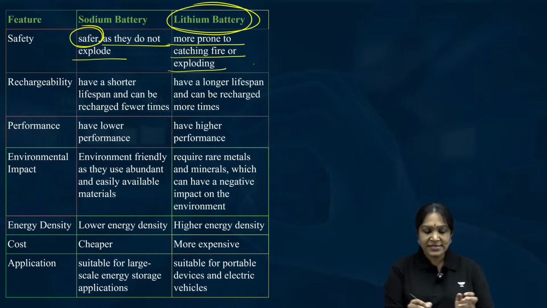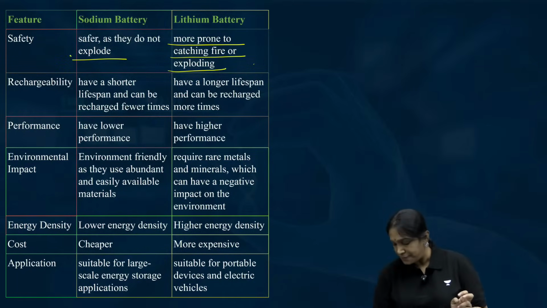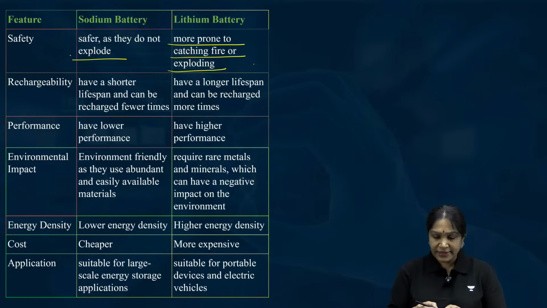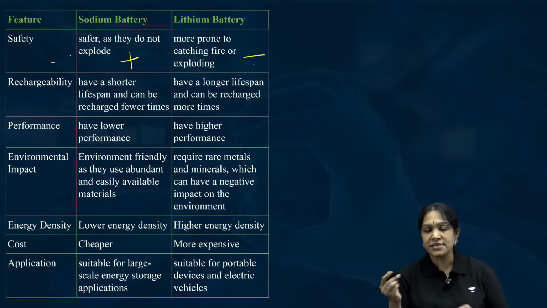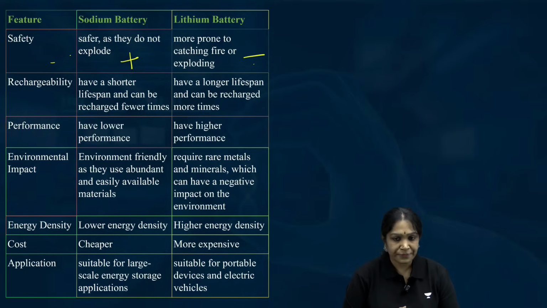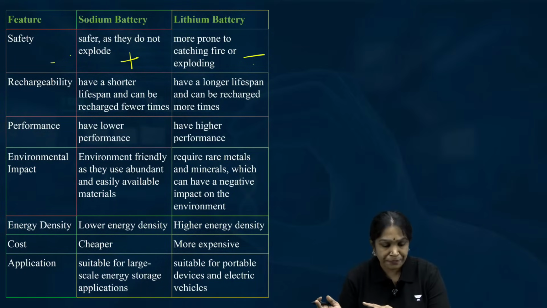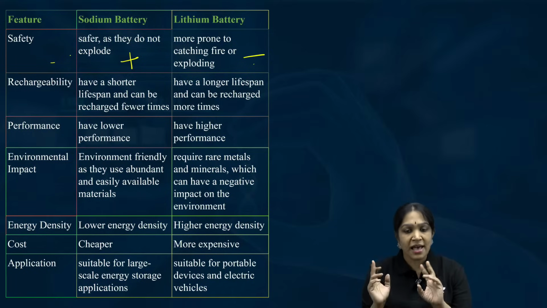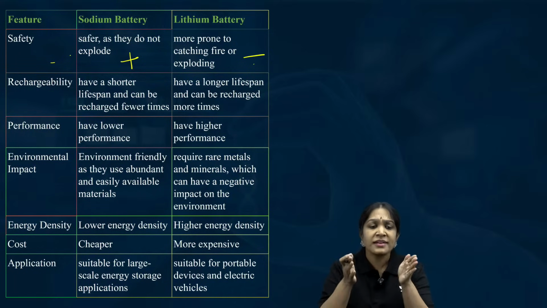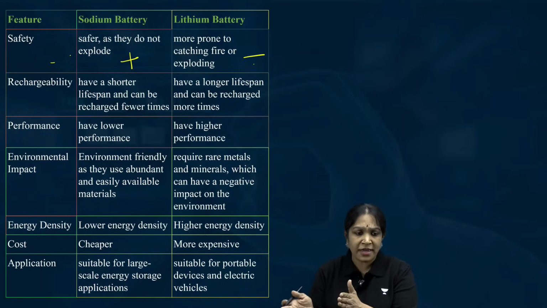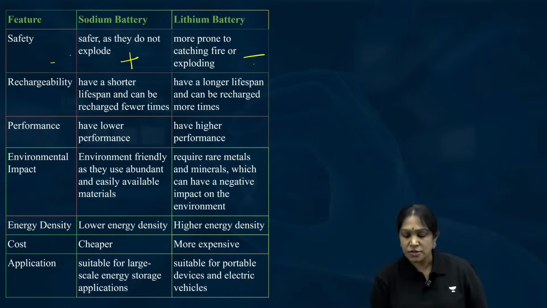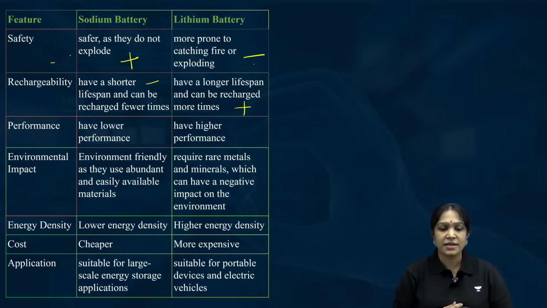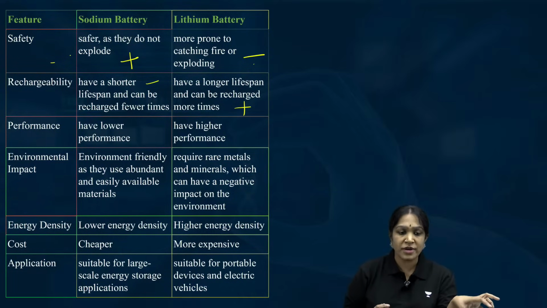Second, they have longer lifespan. Otherwise let us do it like this. Let us keep plus and minus. You tell me in the first one which is plus. Sodium ion plus, this is minus. Second one, which have longer lifespan? Lithium ion batteries have longer lifespan. So, they can be charged more number of times. Every night you are charging your EV, so like that many days you can charge it. So, this is plus, this is minus. Is it clear? So, that is a disadvantage of sodium ion batteries.